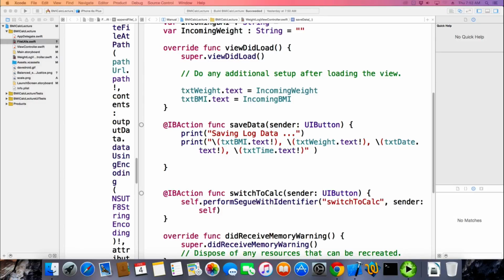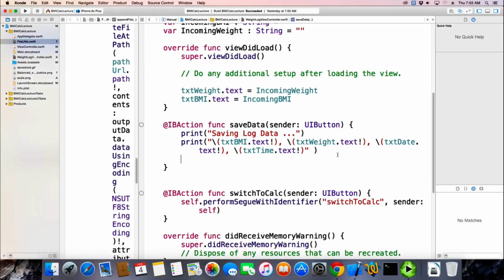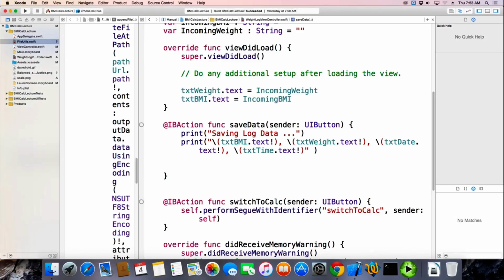I modified this. I initially wrote something like this.